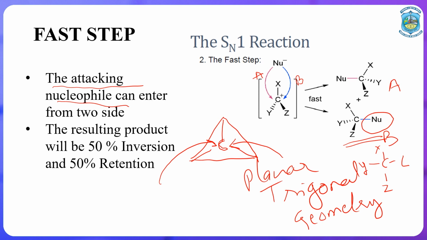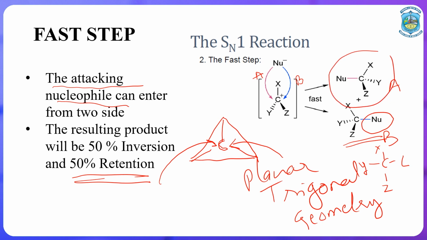Since the entering nucleophile can enter from two different sides, in one case it maintains the same stereochemistry, and it is known as retention, and the other product is just the opposite.